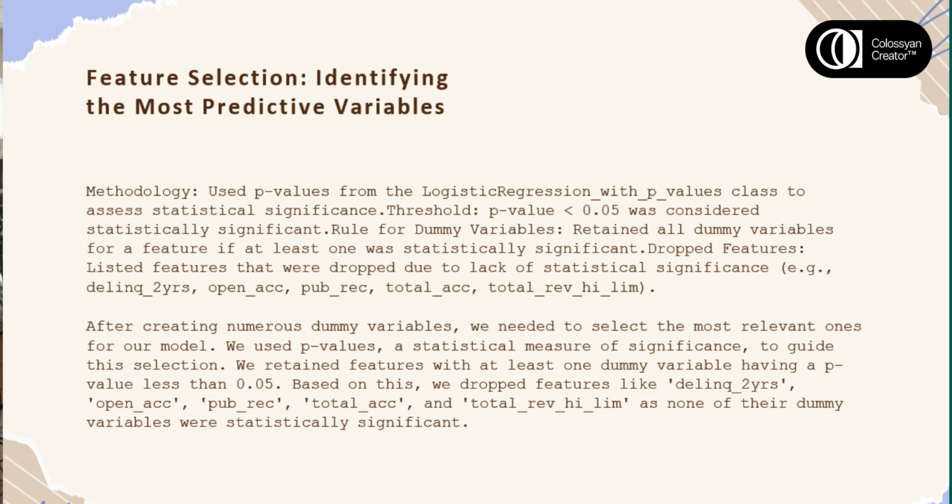After creating numerous dummy variables, we needed to select the most relevant ones for our model. We used p-values, a statistical measure of significance, to guide this selection. We retained features with at least one dummy variable having a p-value less than 0.05. Based on this, we dropped features like delinq_2yrs, open_acc, pub_rec, total_acc, and total_rev_hi_lim as none of their dummy variables were statistically significant.